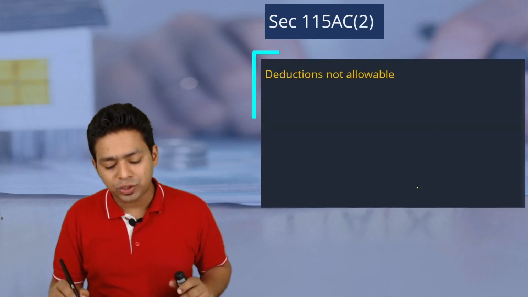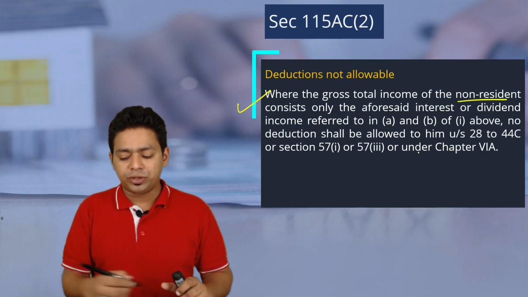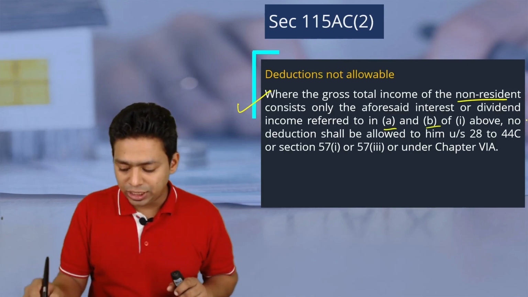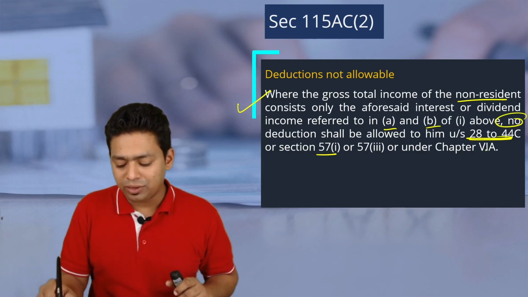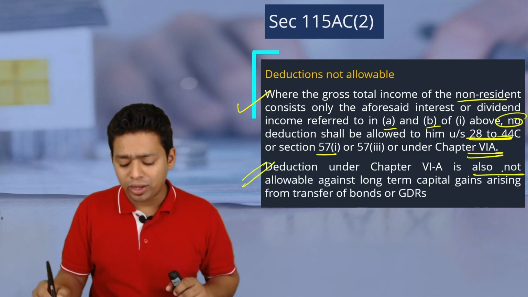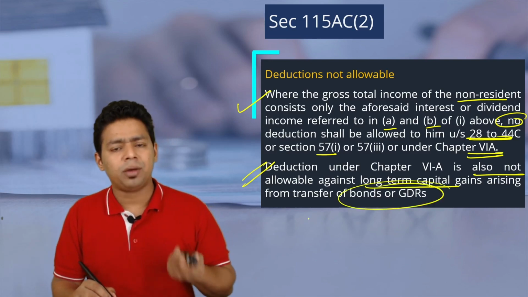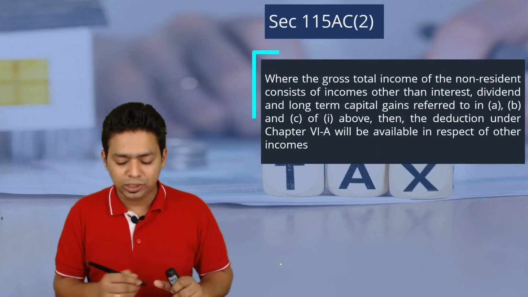Sir, will you get any deduction now? Obviously no. Where the gross total income of the NR consists of the aforesaid income discussed in clauses A, B and C, no deduction shall be allowed under sections 28 to 44C, 57 and even chapter 6A. Deduction under chapter 6A is also not available against the long-term capital gain arising on transfer of bonds. That is the special income. A 10% rate is given to you. How can you claim any deduction? No deduction. The whole gross amount of gain will be taxable.